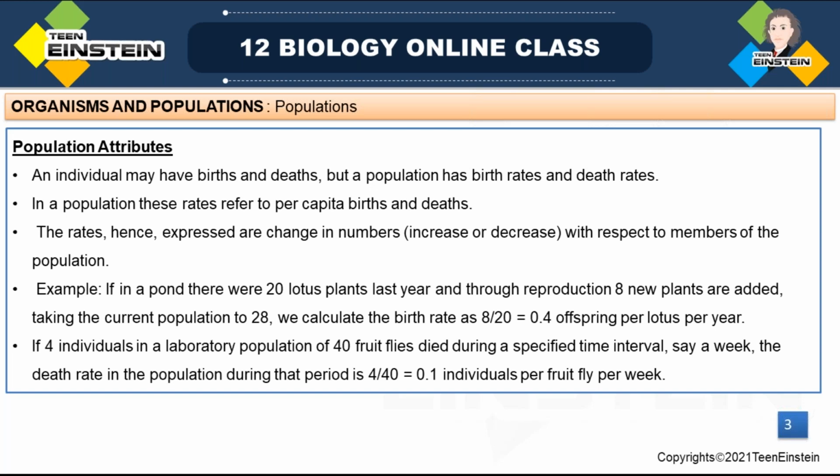That's why population ecology is a very important area of study. Up to that, we discussed yesterday. Then next, population attributes. The attributes, in the sense, are characteristics. So a population has some attributes.